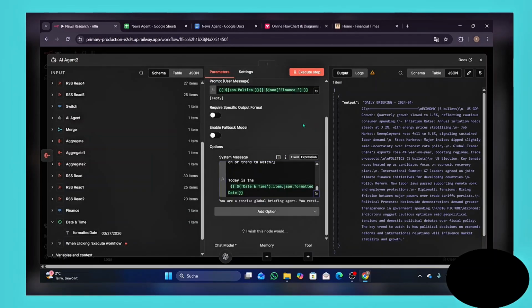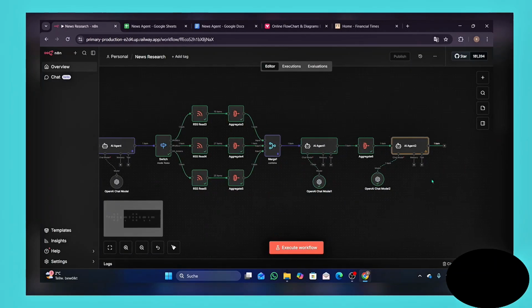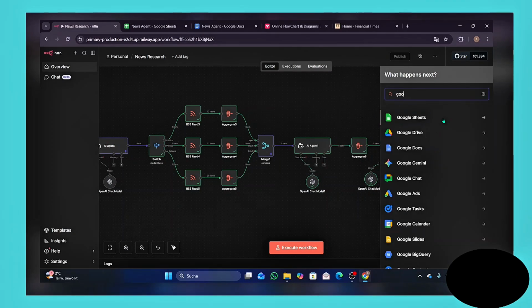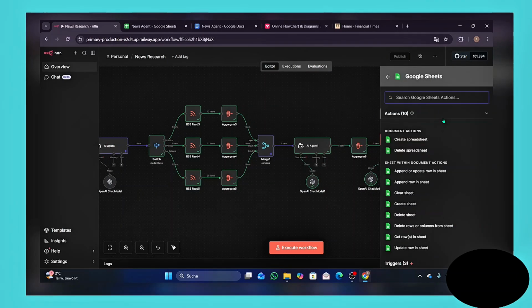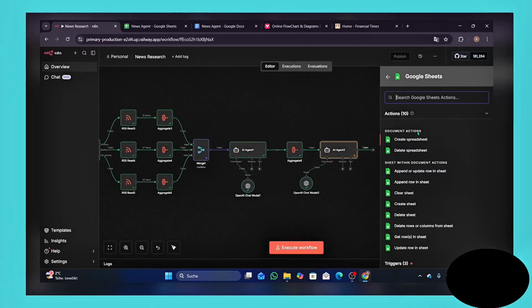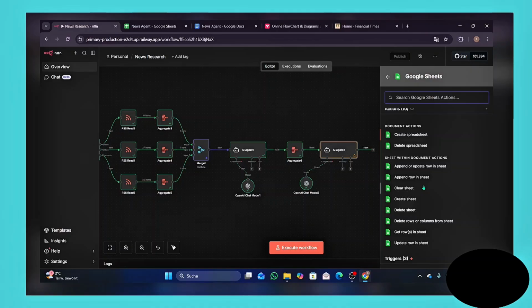Yeah, just like that. Okay, now to our last node for this workflow. It's going to be the Google Sheets node. The reason why is because we want to save this data, save our top 10 news of the day, and then finally display it on our phone. It's going to be a process that is a little bit complicated, but I'm going to try to explain it to you guys.